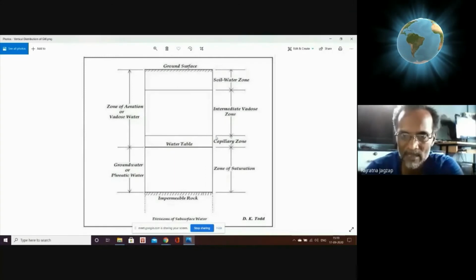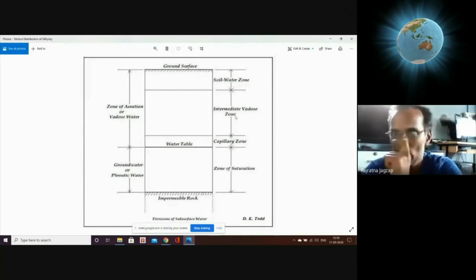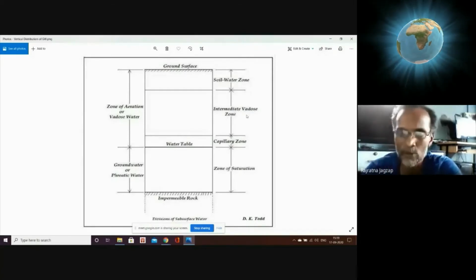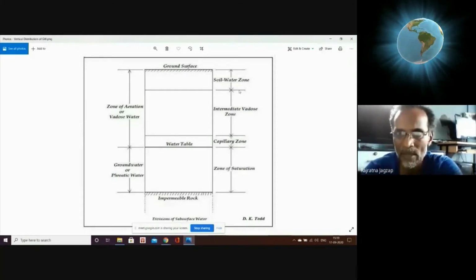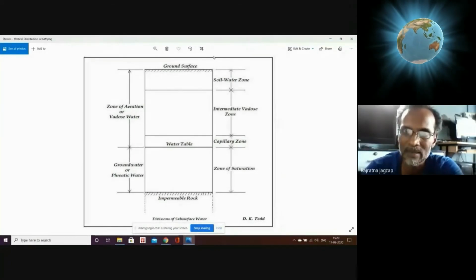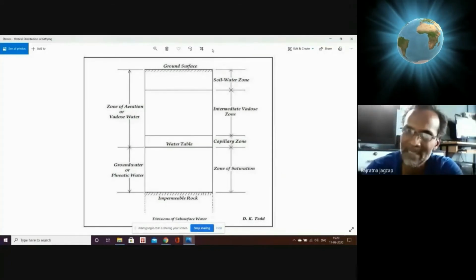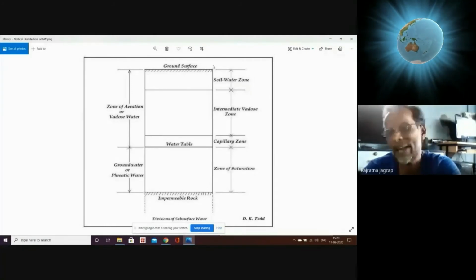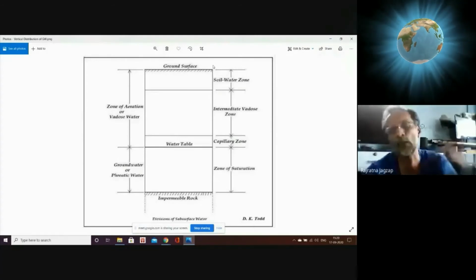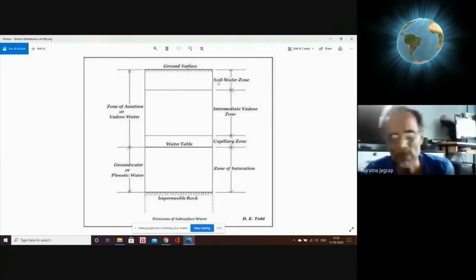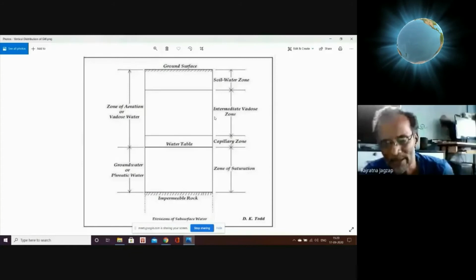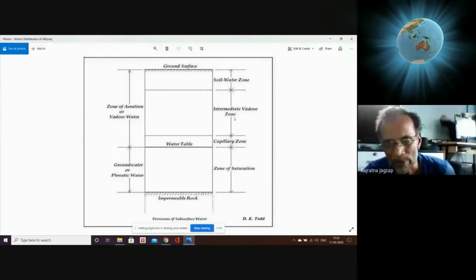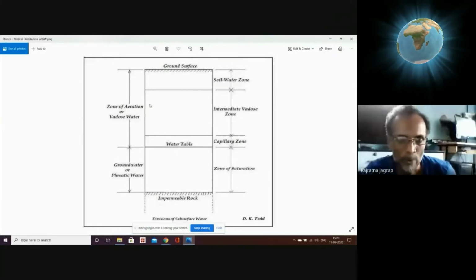Below that is the capillary zone. Below that is the zone of no water or very scanty molecules of water. We say Vadose zone, no water. And then the soil water zone, where water will be there, slightly percolated from the surface, and the soil particles hold it by the mechanism of adsorption and the soil's hygroscopic nature. So in total, the soil water zone and the intermediate Vadose zone are called the zone of aeration.